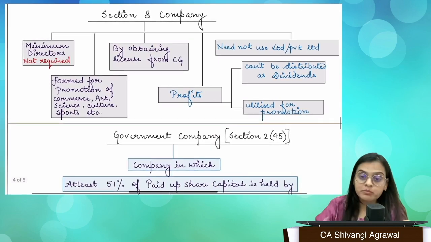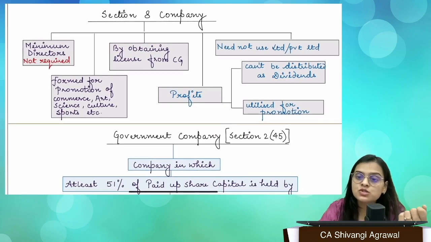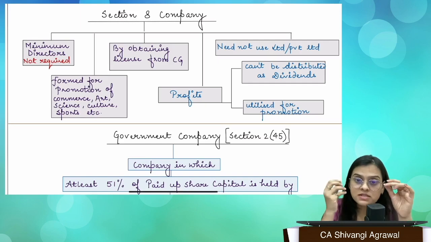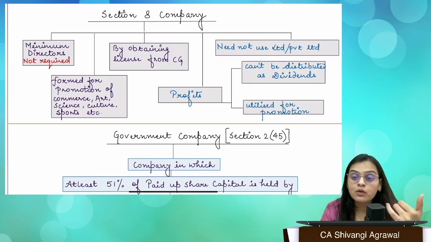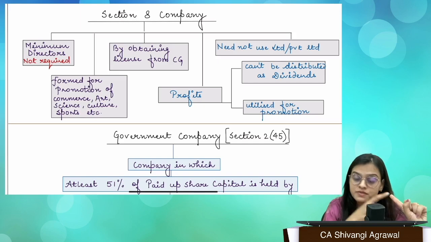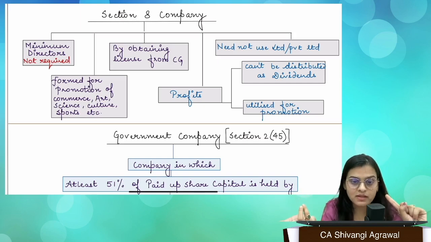Moving to the next type of company, which is Section 8 company. What is Section 8 company? Section 8 company is a company which is formed for charitable objects, right? Charitable purposes like you can say commerce, science, arts, sports, education, research, charity, religion, okay, environment, and a lot of other things. How do you form a Section 8 company? Firstly, Section 8 company is formed not for profit motive. It is called a non-profit company, right?